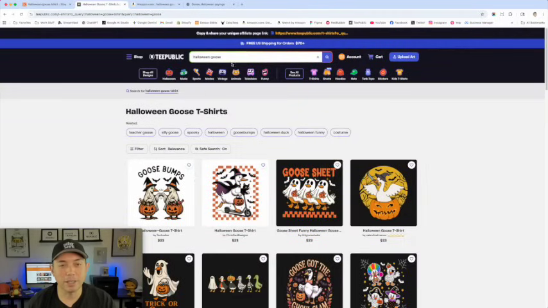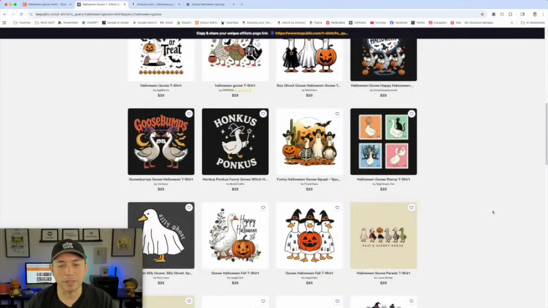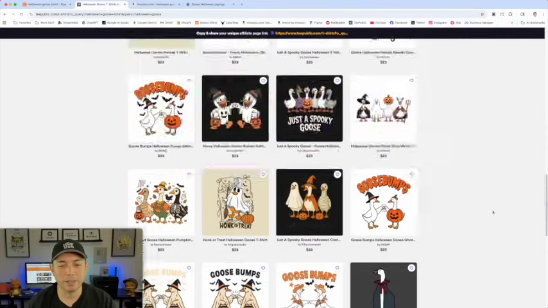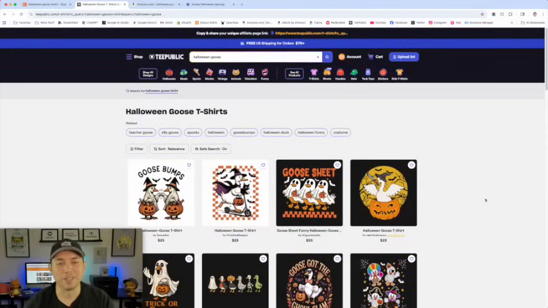Here on TeePublic, I did the same thing, Halloween goose, check it out. A lot of these are selling as well. There's nothing like Profittree for this, so I can't really see if it's selling or not.